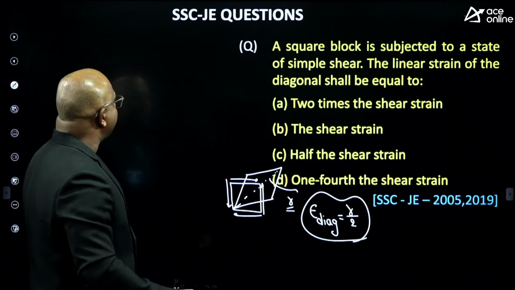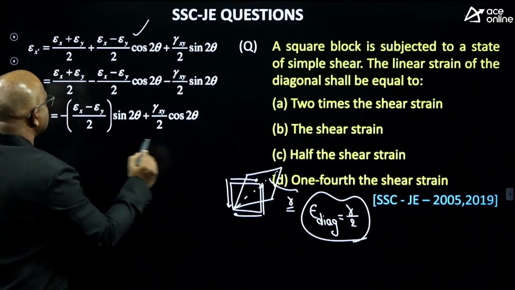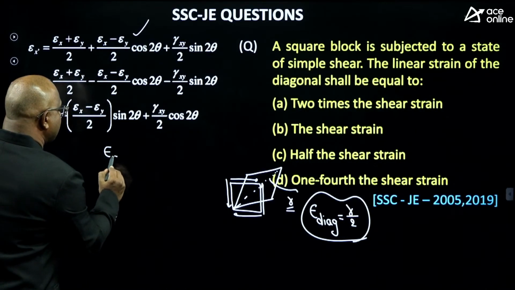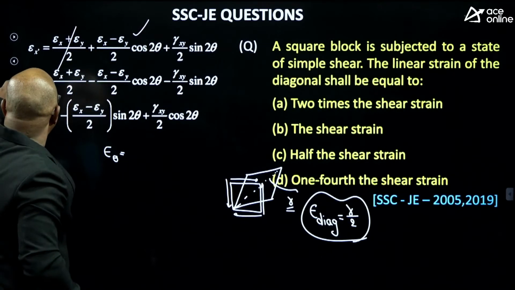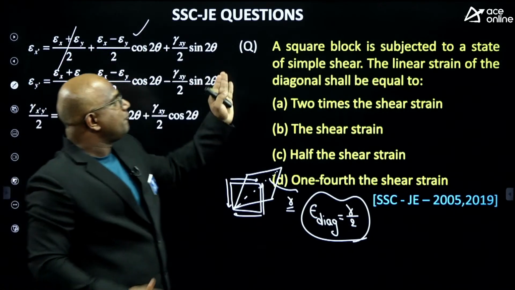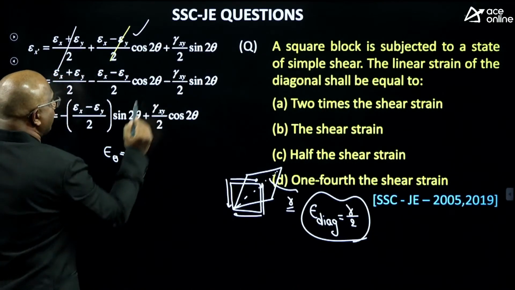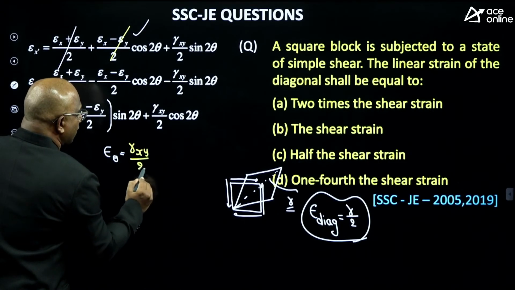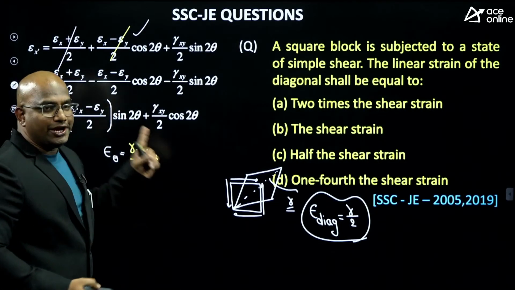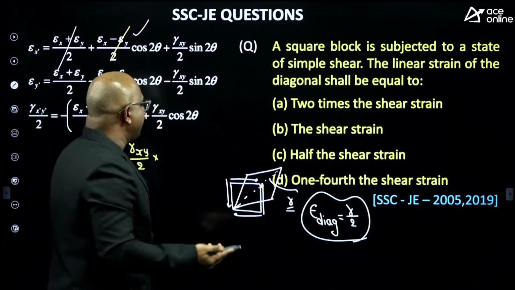Sir, how did we get it? You know the strain transformation equations, guys. Diagonal strain E theta: Ex and Ey are 0. Why are these 0? Because it is a pure shear itself. The answer equals gamma xy by 2, the shear strain, times sine of 2 theta. The angle will be 45 degrees.